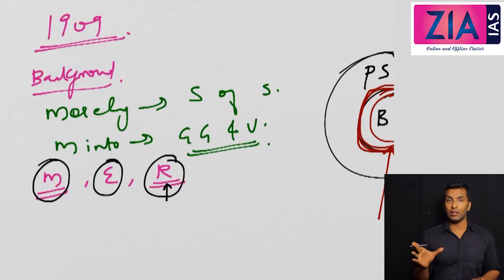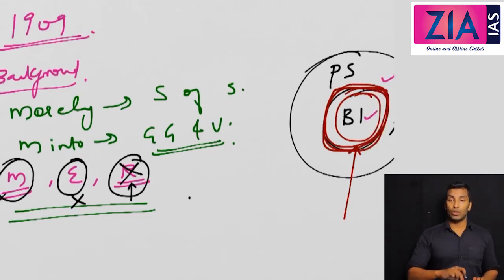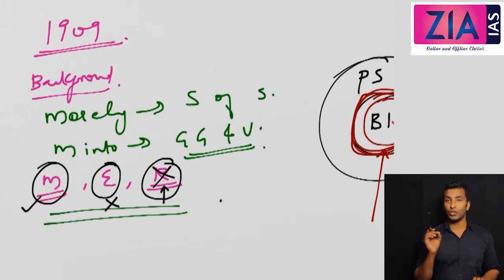We'll discuss all those things, but the point here is that the background is the emergence of militant nationalism. Now, if you look at these three groups, the government never wanted to talk to extremists because they believed in boycott and mass mobilization. And revolutionaries would never talk to the government; they only came with bullets and guns and attacked government officials. So the only group the government could communicate with was the moderates. The idea of the government was to talk to moderates and accept some of their demands.